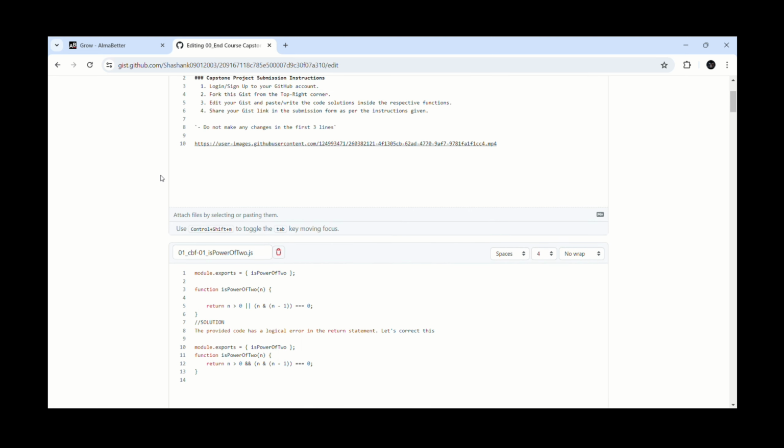In mathematical terms, an integer n is deemed a power of 2 if it can be represented as 2 raised to an integer exponent. For example, 8 is a power of 2 because it can be written as 2 to the power 3. The provided code has a logical error in the return statement. We correct the logical error from logical OR to logical AND.